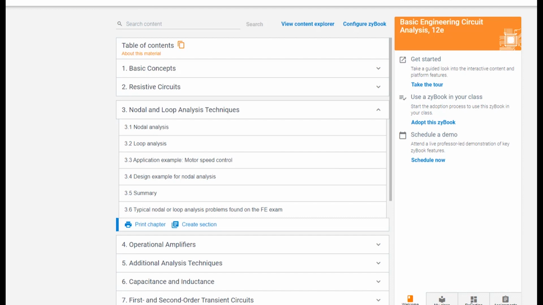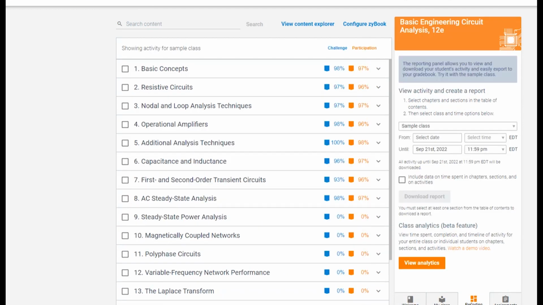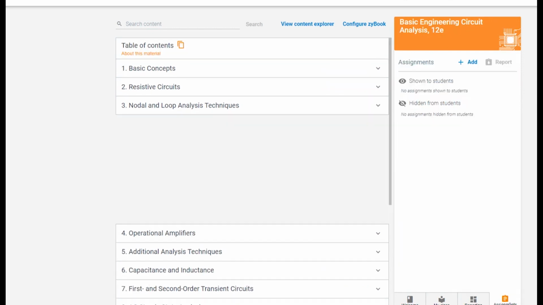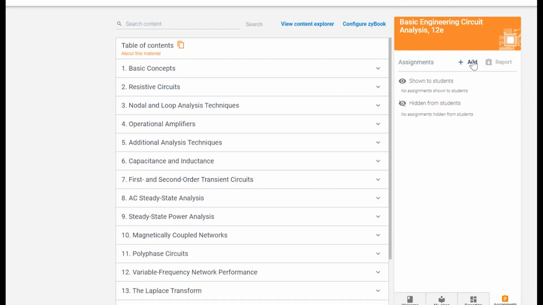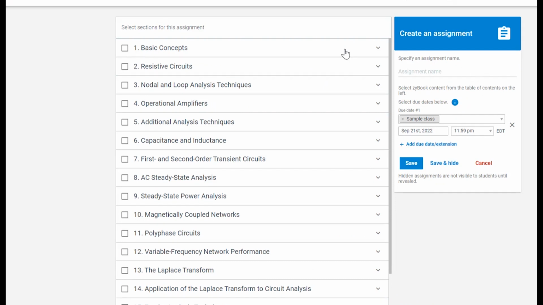Instructors can see reporting about student interactions with the activities and can assign the activities to their students for points. Students receive points for a challenge activity after correctly completing a question at each level of the challenge activity.